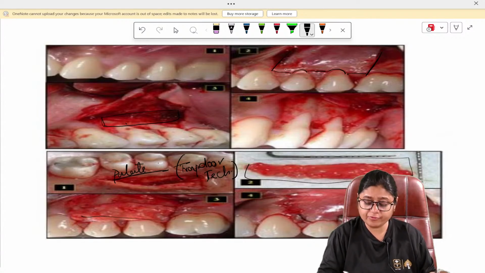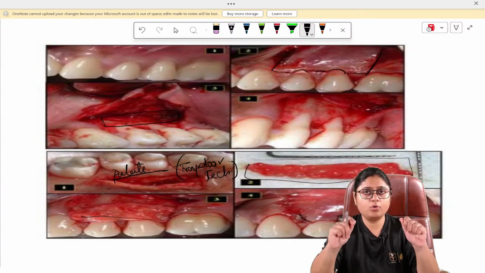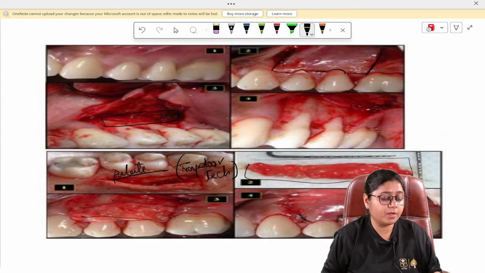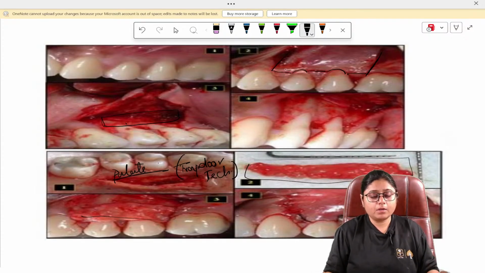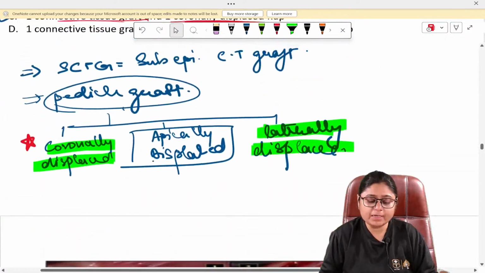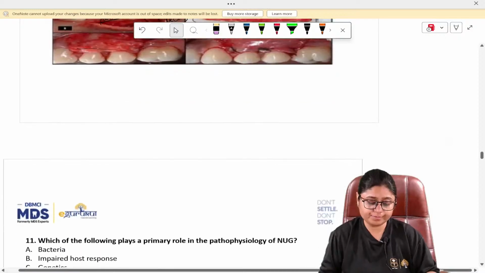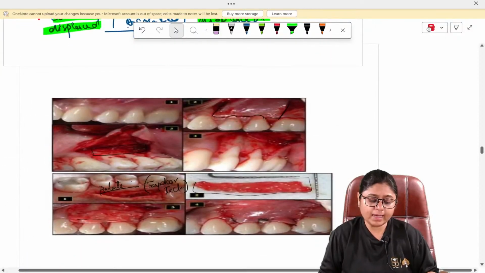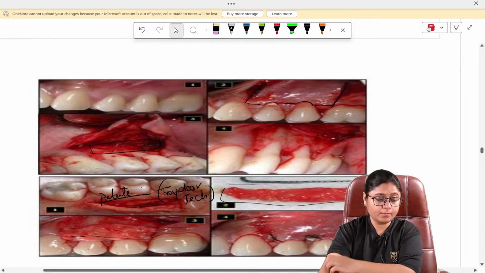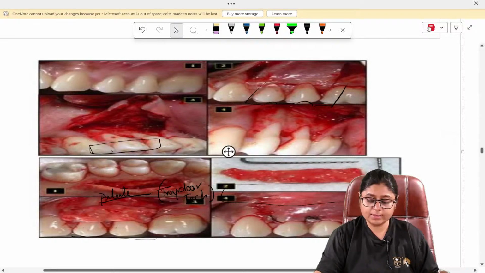Okay, this is the graft placed, and then the flap is displaced coronally, and the connective tissue graft is covered with the flap. I hope you are clear with how a bilaminar technique is done. If you have any doubts, please ask me. Okay? Clear now? This technique, this image, is it clear? If you have any doubts, guys, you can ask in the group.